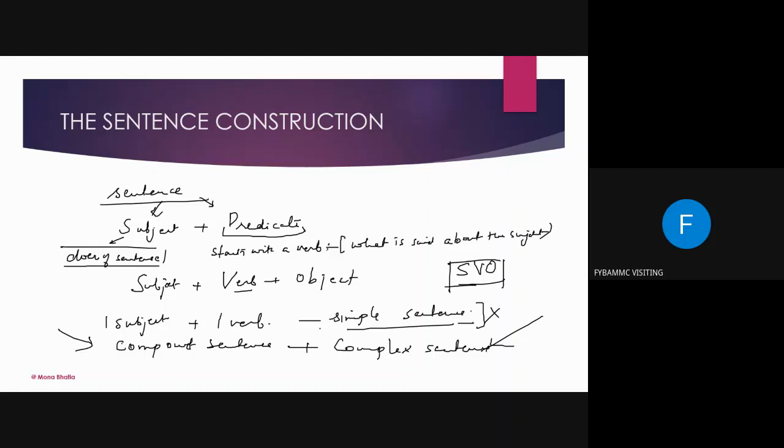That means two simple sentences can be joined to make a compound sentence with a coordinating conjunction. All right? Or two or more simple sentences can be joined together with the help of either a noun clause or an adverb clause or an adjective clause to make a complex sentence. Okay? So these are the grammatical rules that I'm going to teach you.